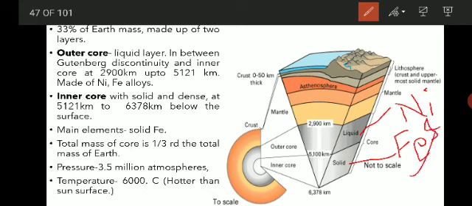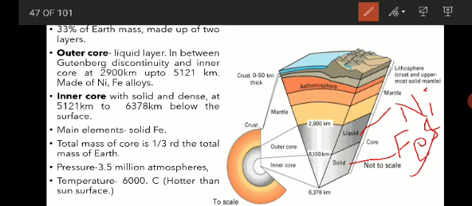The inner core is only a solid iron ball, you can see. Okay, so the outer core is liquid, and there is the Gutenberg discontinuity, and the outer core is from 2900 kilometers to 5121 kilometers, and it is made up of alloys of nickel and iron.